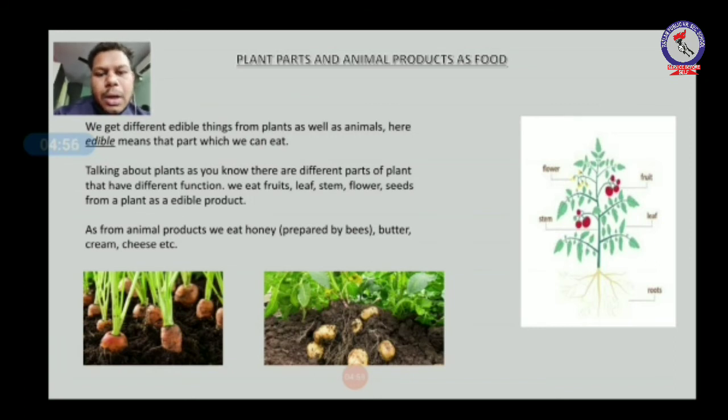Okay, you know carrot is a root, it is not the stem of the plant, it is the root. Okay, we eat stem, root of the plant. And potato is a stem, it also grows underground, but it is not called root, it is called stem. So we eat stem of some plants, we eat root of some plants, we also eat leaves of some plants. For example, spinach is a leaf, so we eat leaf. And from others we also eat fruit.